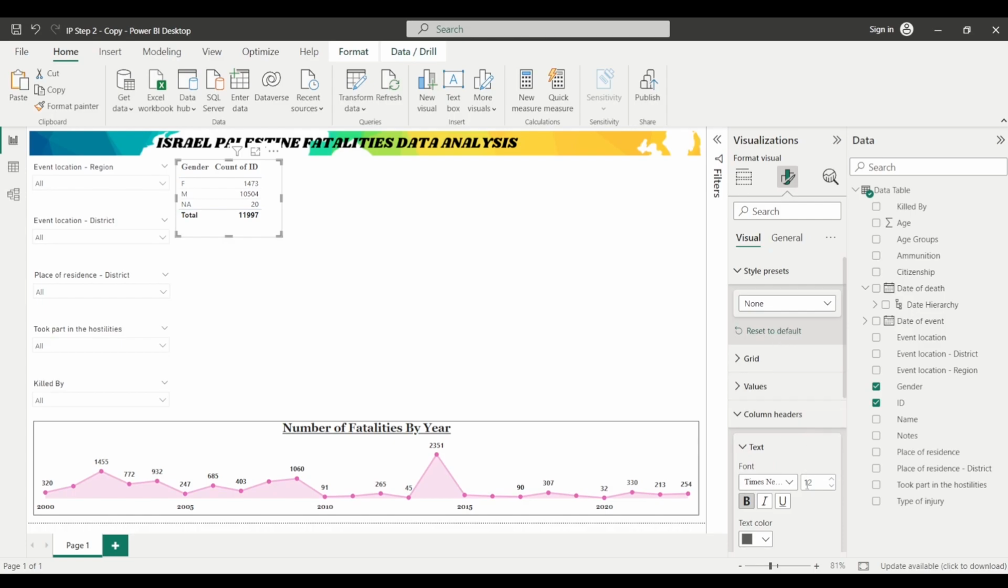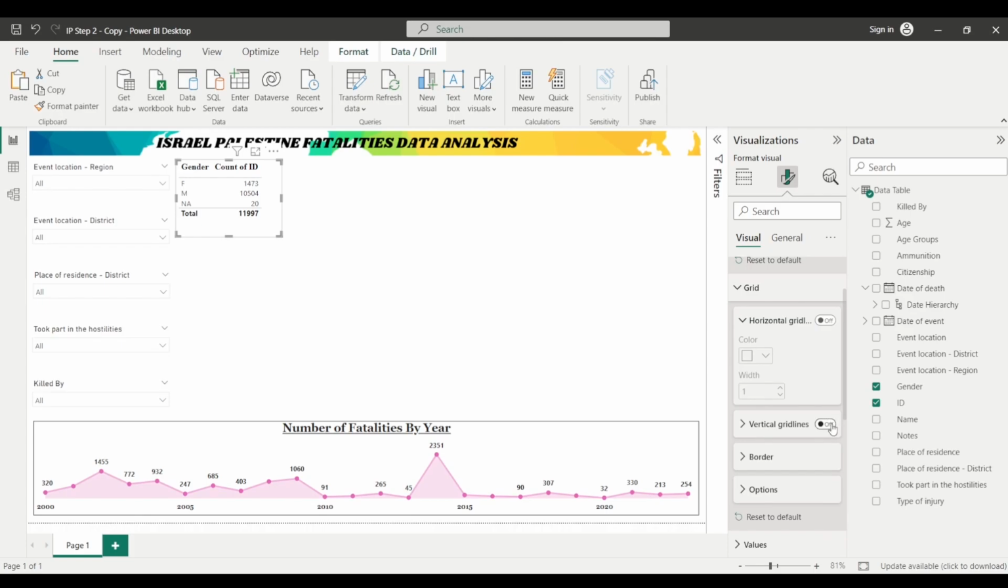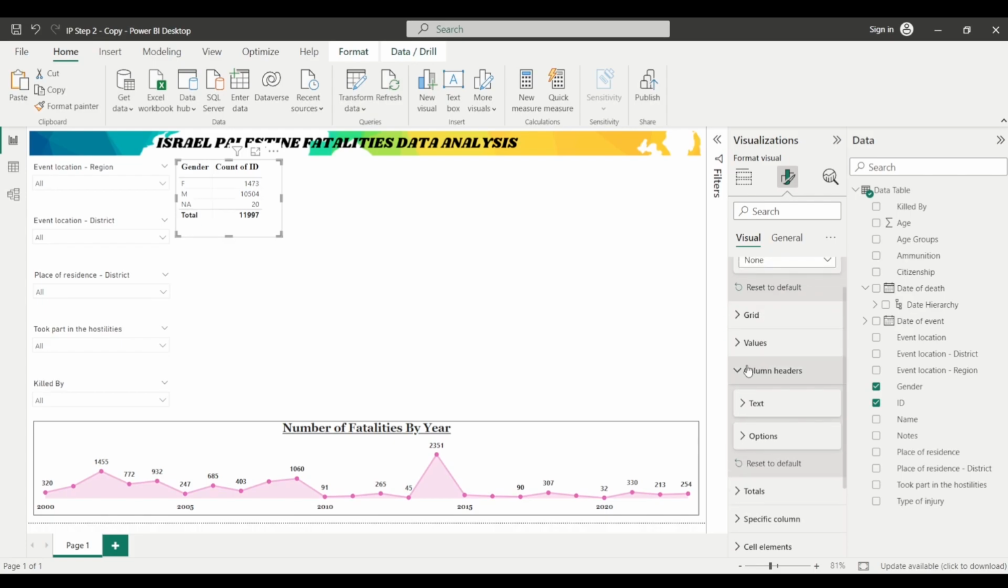If I talk about the text of the column headers, you can change the color to black. So let's change it to black. And let's say you want to add a vertical grid, then you can add it from this grid section. I will change this horizontal grid to off, and I will change the vertical grid lines to on. You can change the horizontal grid lines to on also. So I think it's better now.